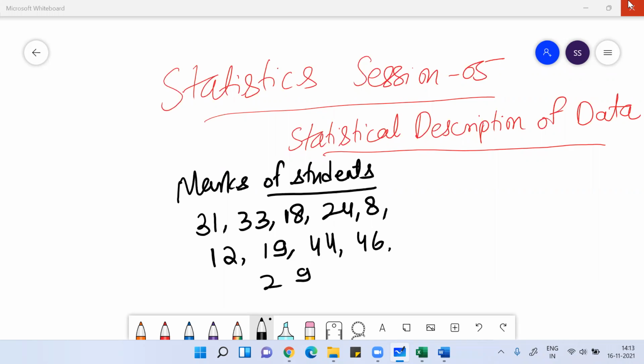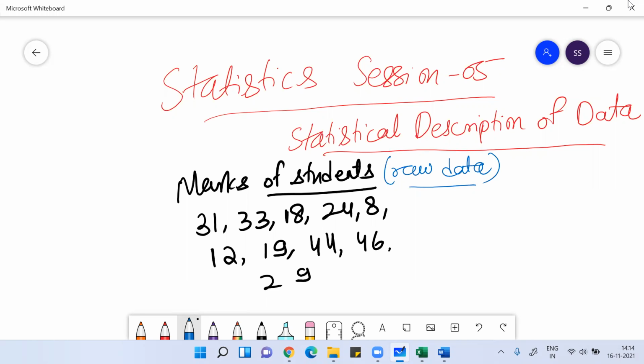This is our fifth session, and in this session, we'll continue discussion on statistical description of data. The data you can see right now in front of you, this form of data is called raw data. Raw data basically is the values whatever you're getting. If you make a representation or notation of that, that is your raw data.